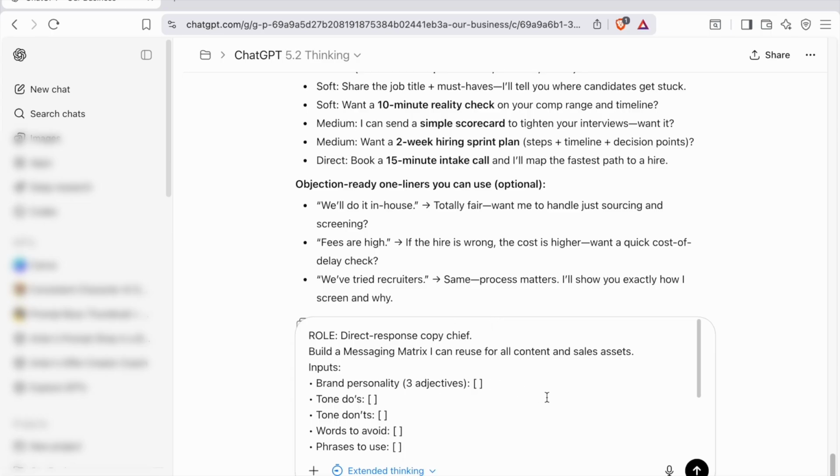So for your brand personality, I'm going to go ahead and put this time in that my brand personality is going to be bold, confident, and fun. The tone should be positive and value-based.